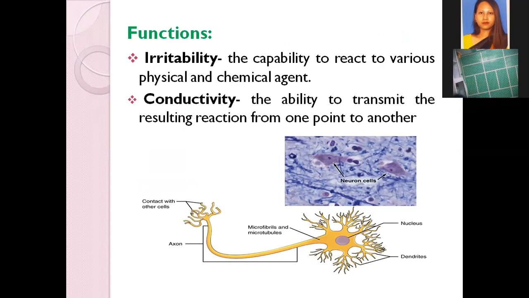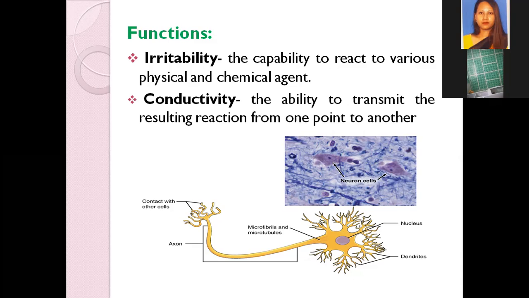So what are the main functions of the nervous tissue? First is irritability, that means it is the capacity of the cells to react to various forms of physical and chemical agents. That means the capacity to react to any physical or chemical changes in the body. And conductivity is the ability to transmit the resulting reaction from one point to another. So how much that particular cell is able to transmit the information.